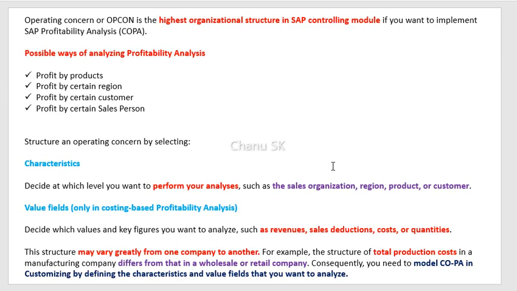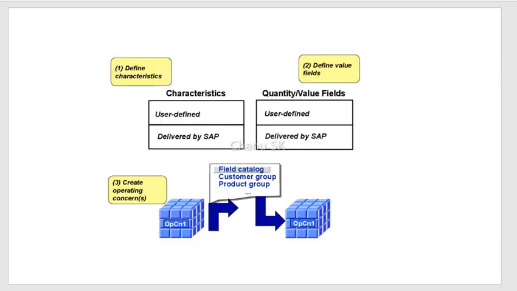So there are already pre-defined standard value fields and characteristics also given by SAP. Which one we will use depends upon the client decision. So here, there are characteristics and value fields, both are there. Some are user defined, and you can also see delivered by SAP. You can also customize these value fields and characteristics based on user defined, and already SAP has given these characteristics and value fields.